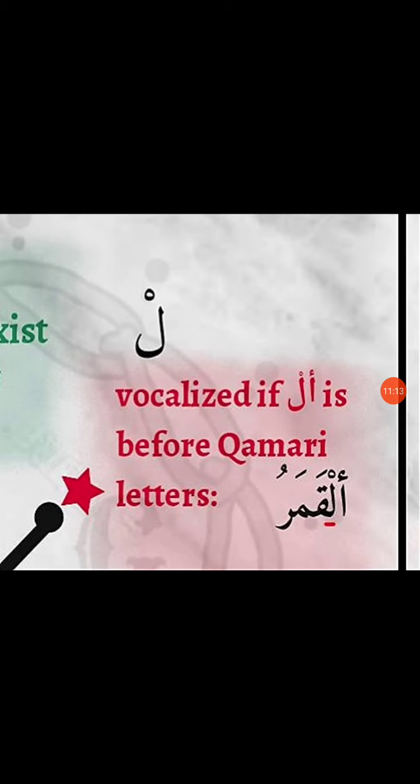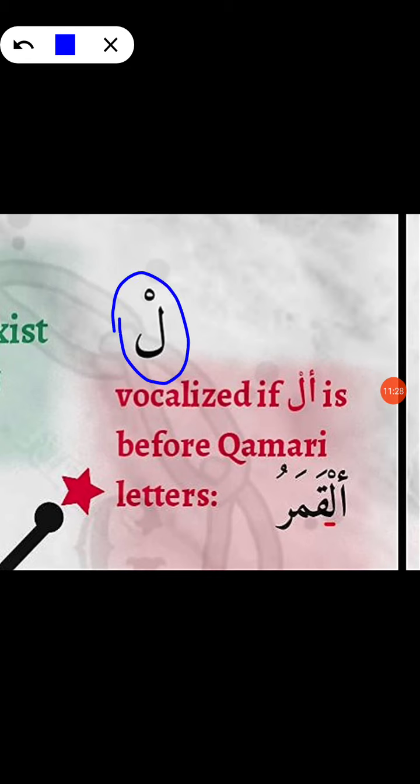Okay. With respect to this fact in mind, remember that Arabic is no different, and in Arabic grammar, in fact, many rules have been devised that enable this smooth flow of speech. All right, and now let's study these few points. First of all, the Lam Tarif is vocalized if al is before a Qamari letter. Okay, what are Qamari letters? We are going to study them in the next lesson, inshallah. Okay, so you don't need to worry much about it.